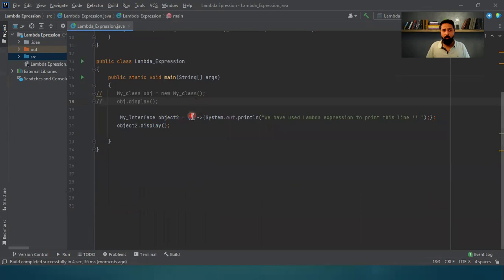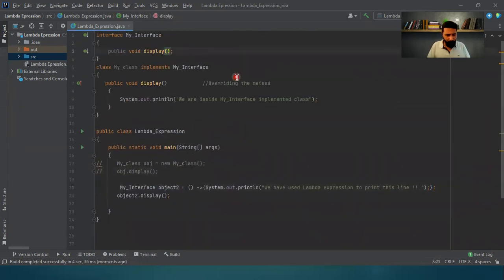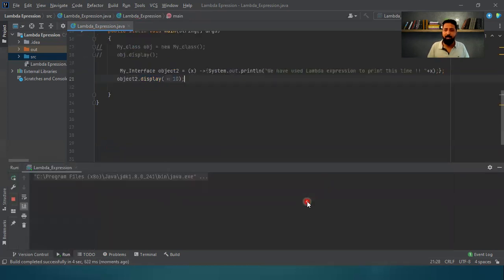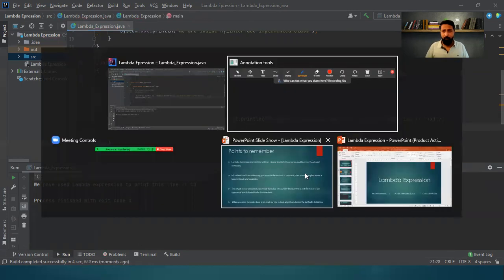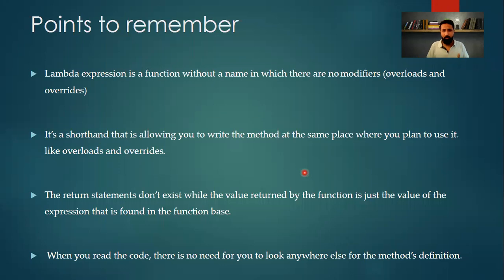Now, what you can do is you can simply make this a parameterized expression as well. So what I'll do is I'll put in the value X and I'll print X over here. I'll pass on any number, let's say 10 for an example. When I was talking about a Lambda expression can take up arguments, this is what the example is. You can simply pass on the arguments to the Lambda expression, and as we can see, 10 has been printed on this side. Okay, so we have been through all this discussion.